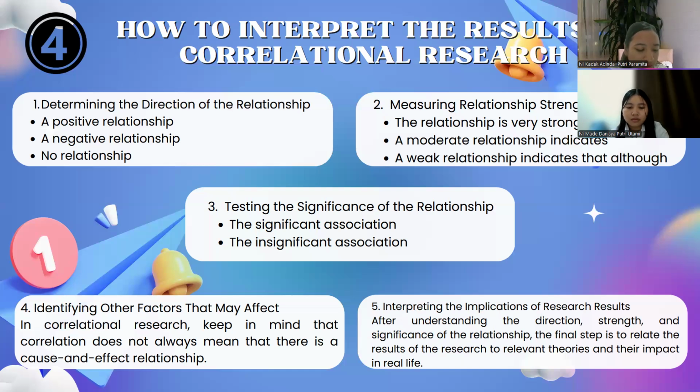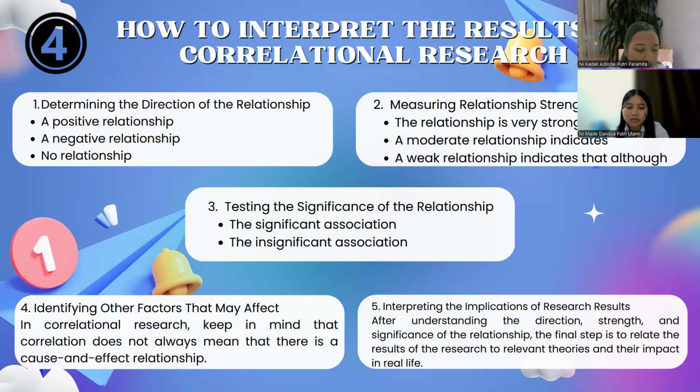One, determining the direction of the relationship. The direction of the relationship in correlational research can be positive, negative, or no relationship. Two, measuring relationship strength. In addition to the direction of the relationship, it is also necessary to know how strong the relationship between the two variables is.